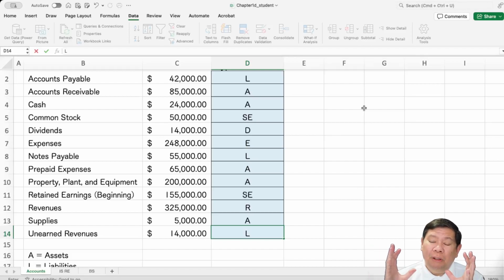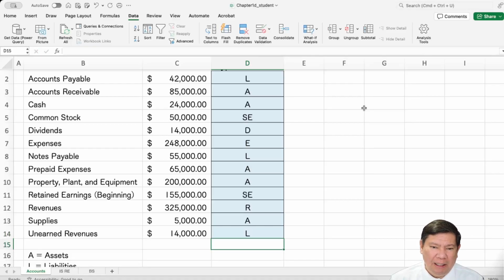Before they use the space, for you it's a liability because it creates an obligation for you to provide that space to the customer. Once the customer uses the space, it will become your revenue. So unearned revenues is liabilities.